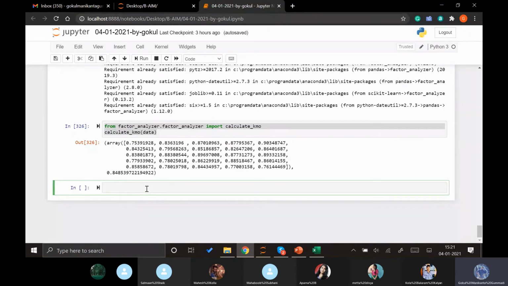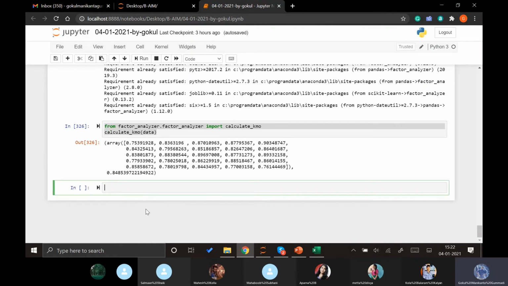Similarly here as well, we first apply the function, we see the eigenvalues, and we even try to plot them. Then with respect to those eigenvalues we understand how many factors we can convert the whole data set into, and then we apply the same and convert the data set accordingly.